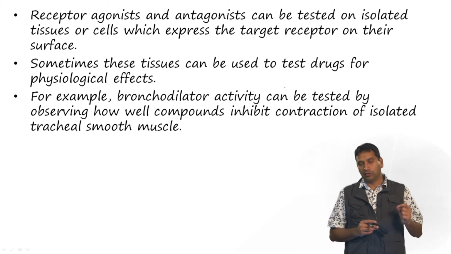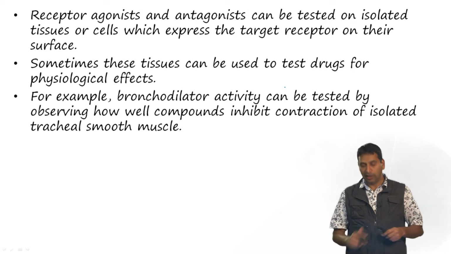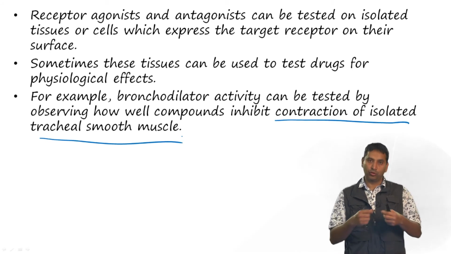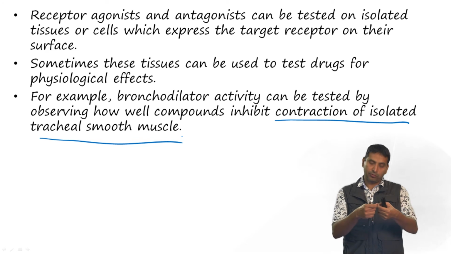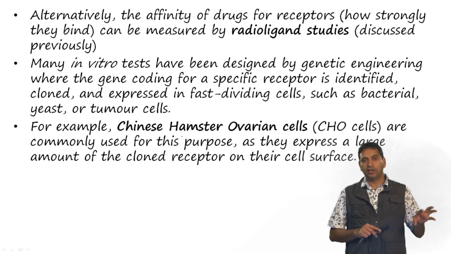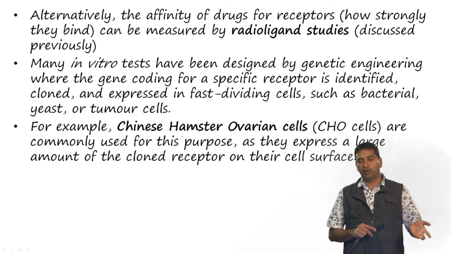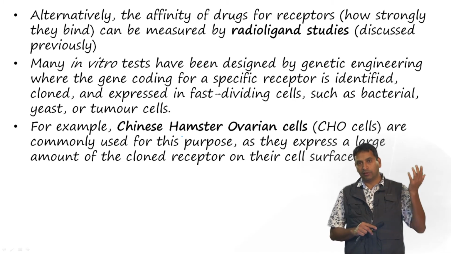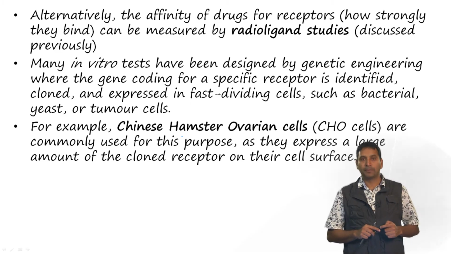So, for example, bronchodilatory activity can be tested by observing how well compounds inhibit the contraction of isolated tracheal smooth muscle. So, you can isolate this tracheal smooth muscle and figure out how well the compound acts on its contraction. Alternatively, the affinity of drugs for receptors, that is how well they can bind, can be measured by radioligand studies. So, we have already looked at this previously, and we have derived plots on this.